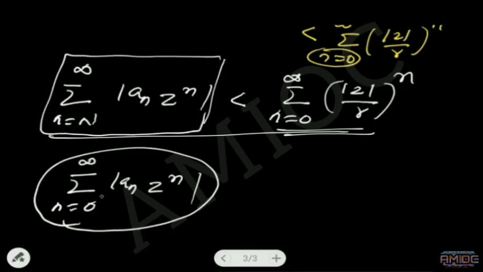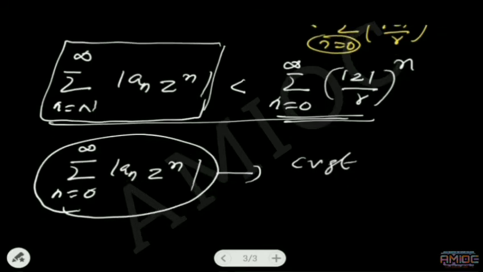It is the tail sum of the series summation n equal to 0 to infinity of mod a_n z power n. The tail end of the given series is bounded by a convergent series. Hence, by comparison test, this series will be convergent.